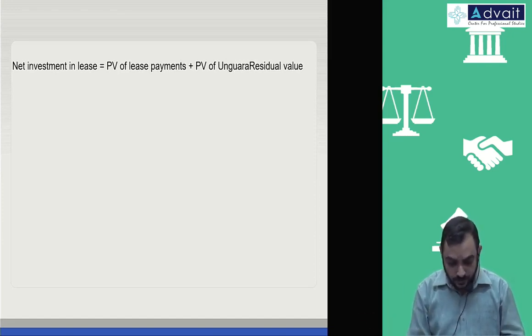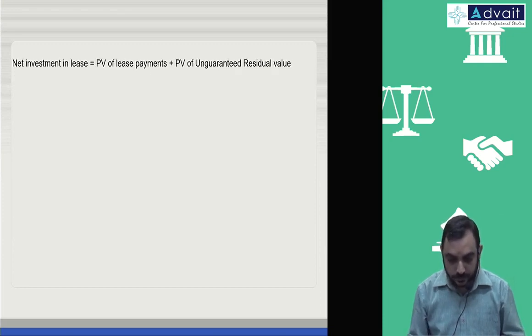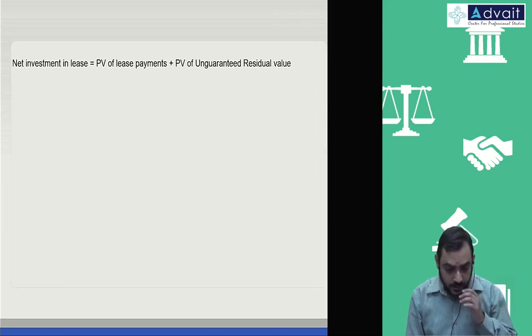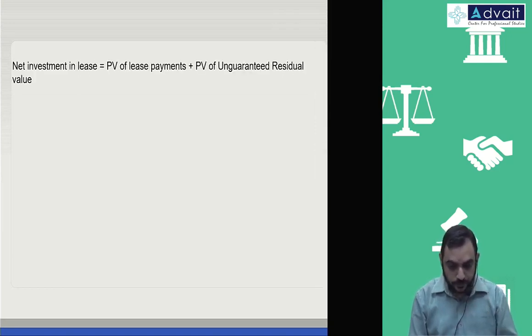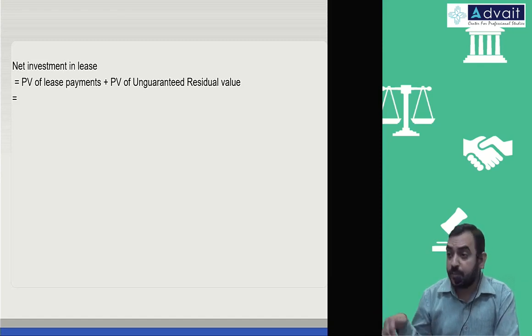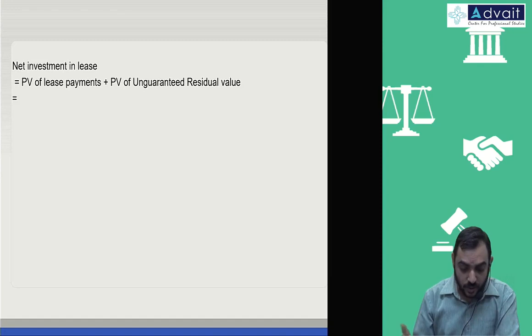The present value figures they have given in the problem to save time. Anyway, we have been calculating present value so much, and for 10 years again it is a long method.